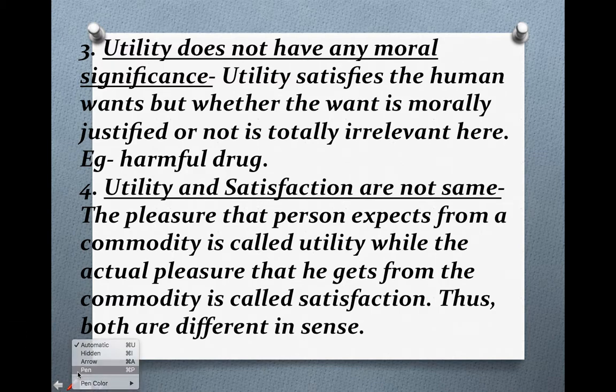That is, utility does not have any moral significance. Utility does not have any connection with moral significance. You cannot say that utility can be satisfied only when you have a moral want. Suppose a person wants a harmful drug.